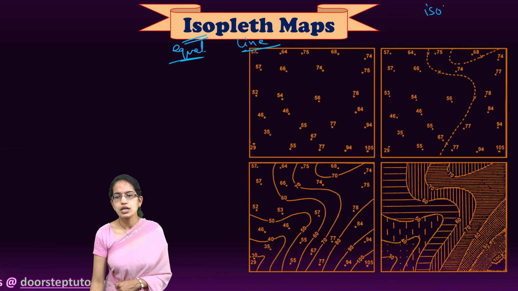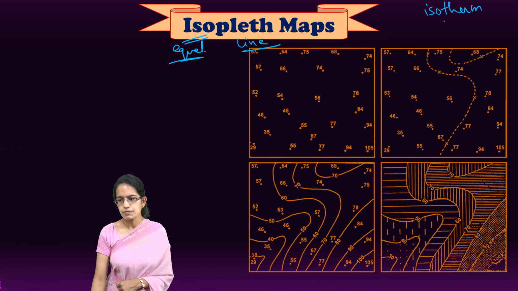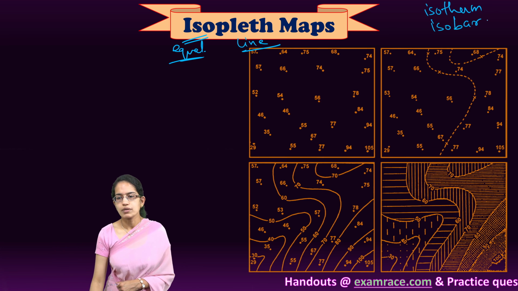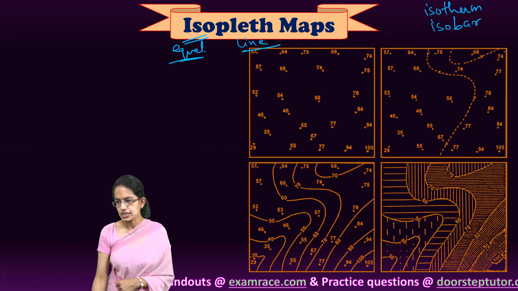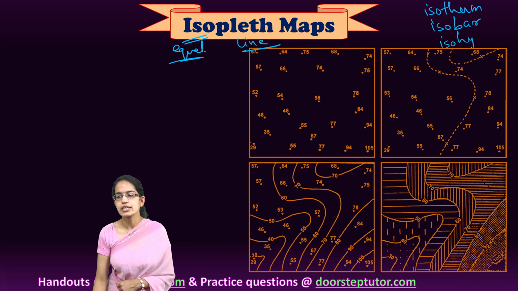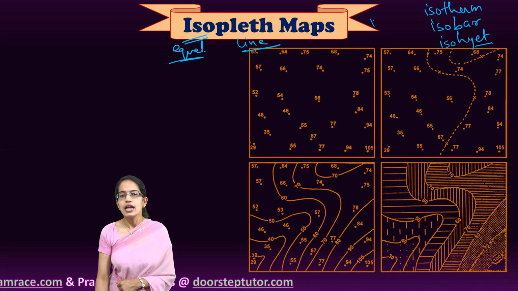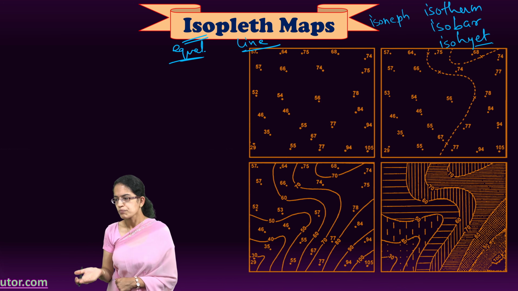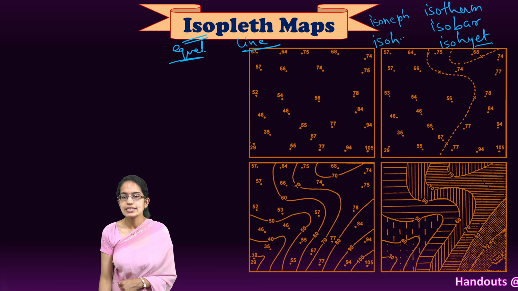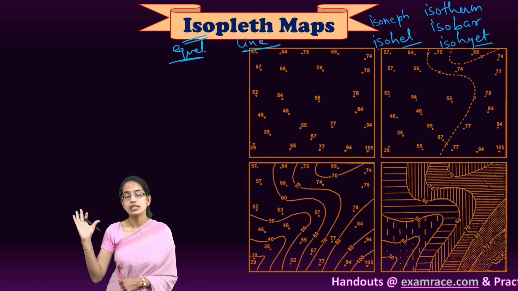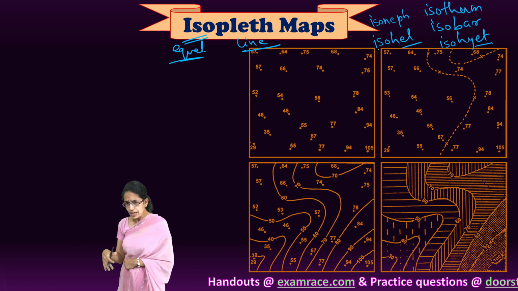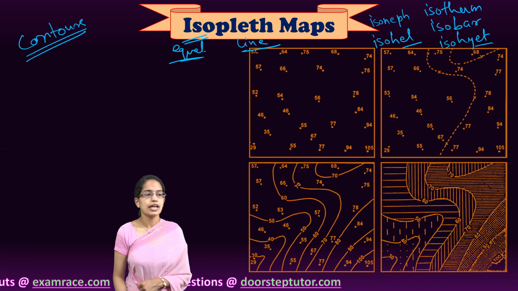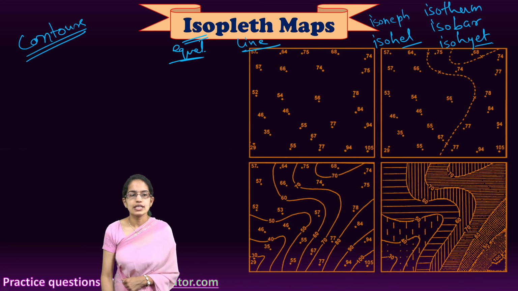We have isotherms, which join the lines of the same temperature. We have isobar, as we can learn it as bhar, so it talks about pressure, lines of equal pressure that are joined. Isohyets join the lines of equal rainfall. Isonef is the lines of equal cloudiness, how much cloudiness is there can be explained. Isohels explain the lines of equal sunshine, the amount of sunlight that is coming in. And then we also have contours, as we have understood in our various lectures, which are lines of equal height. So all these are examples of isopleth.